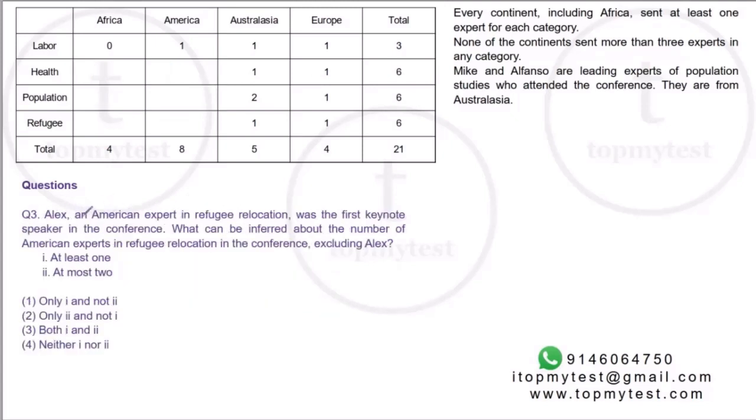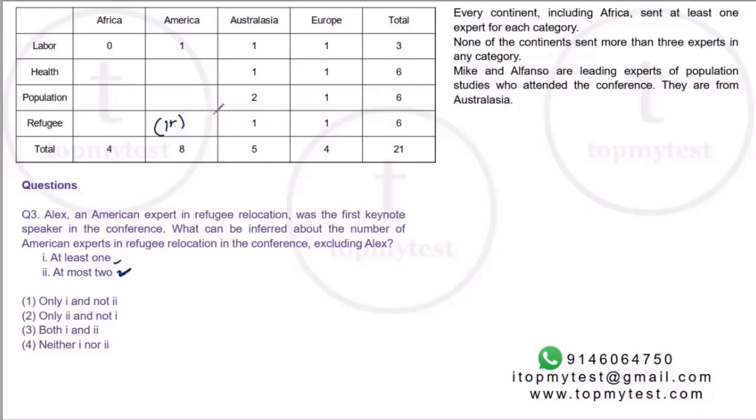Question number 3. Alex, an American expert in refugee relocation, was the first keynote speaker in the conference. So there is at least 1 here. What can be inferred about the number of American experts in refugee relocation in the conference, excluding Alex? Okay, so excluding Alex, can I make this? It says at least one, at most two. Now, except for Alex, right?